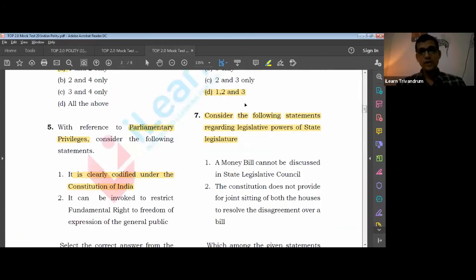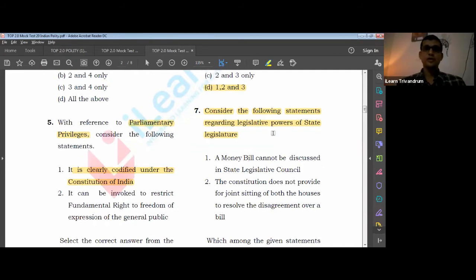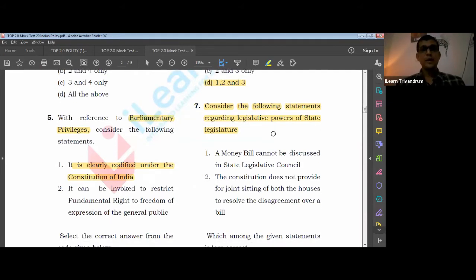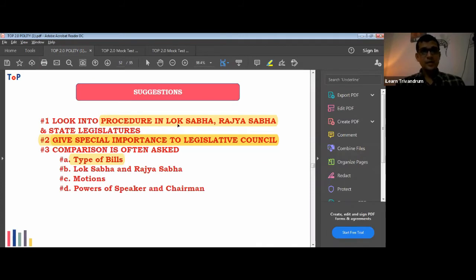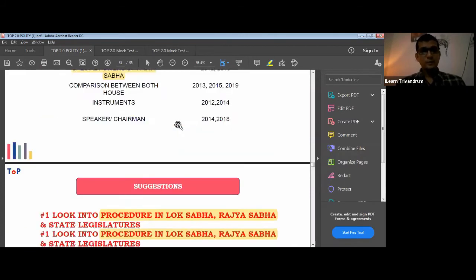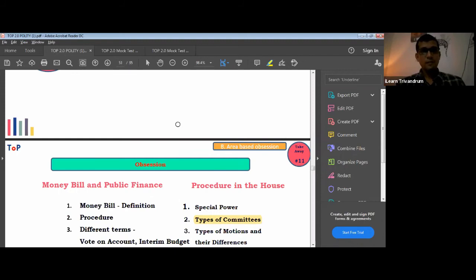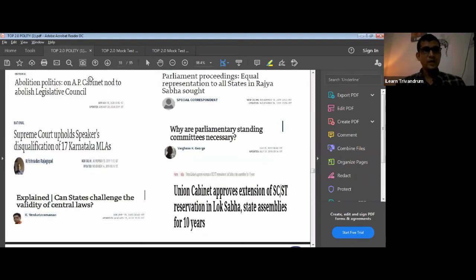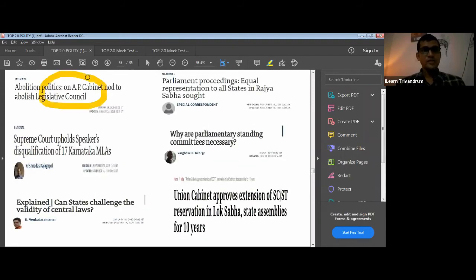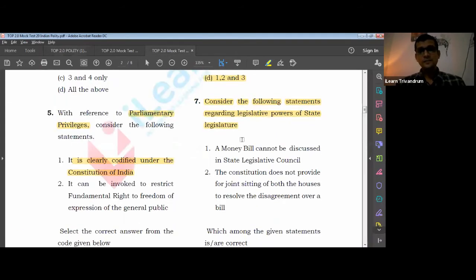If you are not able to learn it in one go, try to reread it and make sure that it is well thorough in your mind. Because recently there was a development in Andhra Pradesh regarding this legislative council, where it was sought to be abolished. See here: AP cabinet note to abolish legislative council. So it was in the news. All right, so what is the question?